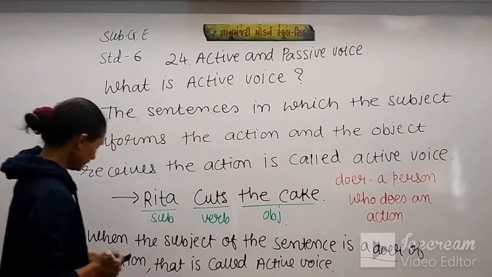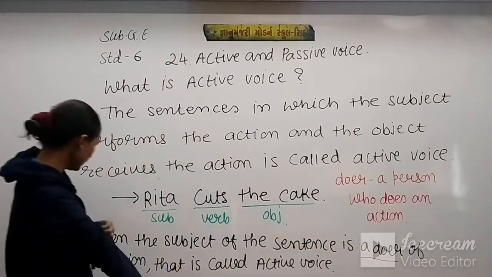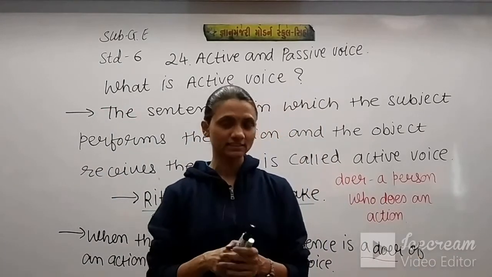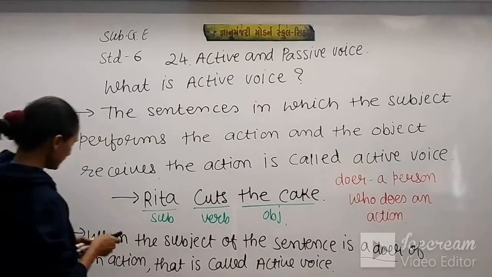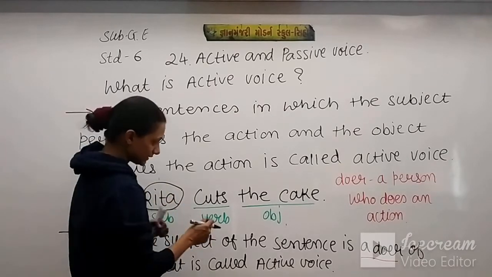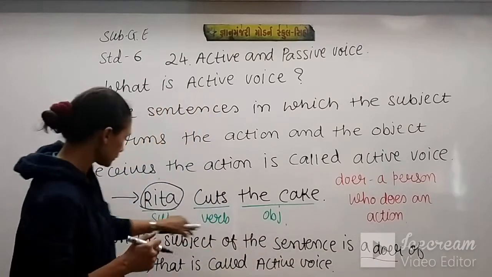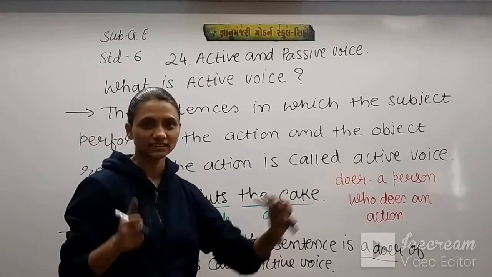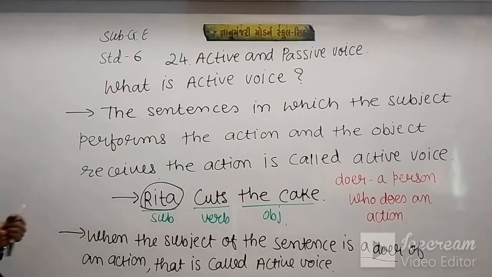So when the subject of the sentence is a doer of the action, that is called active voice. It means if that action is being done by the subject, that is called active voice. Here we have Rita. So Rita cuts the cake. It means the action of cutting the cake is being done by Rita. So Rita is the subject here, and that's why we can say that this sentence is the perfect example of active voice. Now you can note down this, student. Please note down.